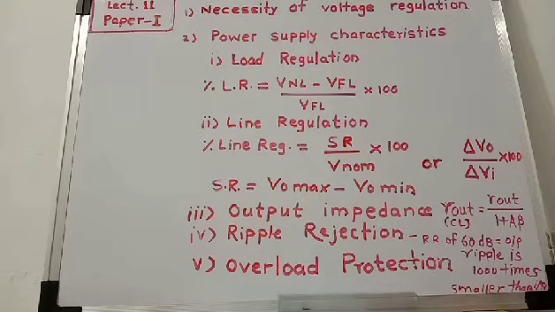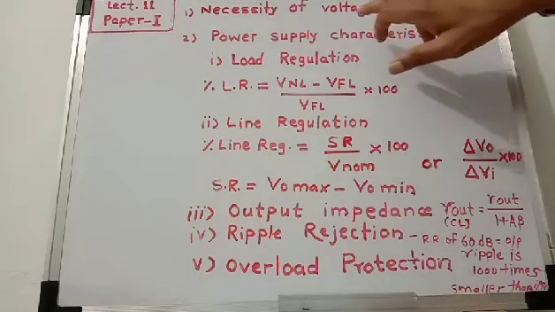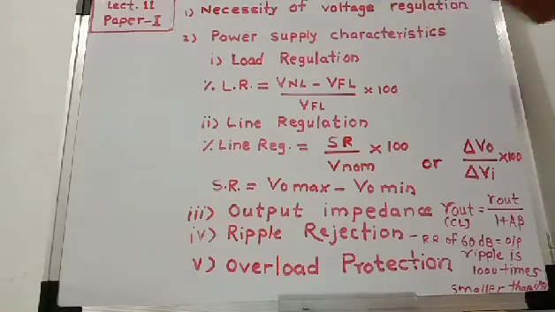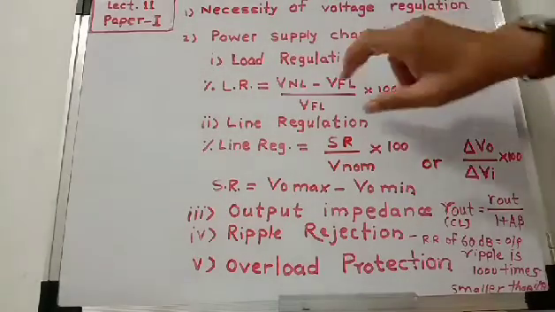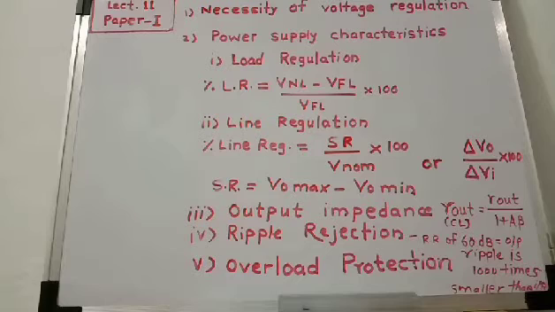First of all, we will discuss why a regulator circuit is necessary in power supplies, or why a regulator circuit is included in DC power supplies. We know that an ordinary power supply consists of only a transformer, a rectifier circuit, and a filter circuit. Such power supplies are called unregulated power supplies. That is, these power supplies are unable to regulate the output voltage.